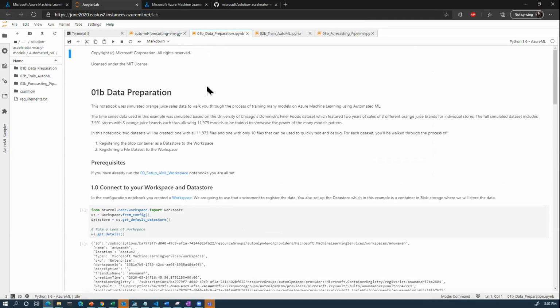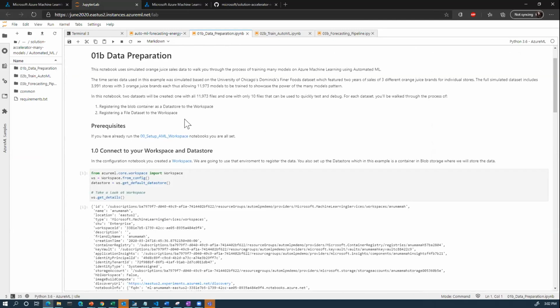So I'm going to open up this data preparation notebook. And again, in this case, we are training our models to predict orange juice sales. I will show you how you can do this with 10 models. When you're preparing your data, what's important with the solution accelerator is you need to bring in data equivalent to the number of models you're trying to build. So let's say you're trying to build 10 models, then you'll need to bring in 10 files, and you're splitting these files up based on the group columns, in this case, store and brand.